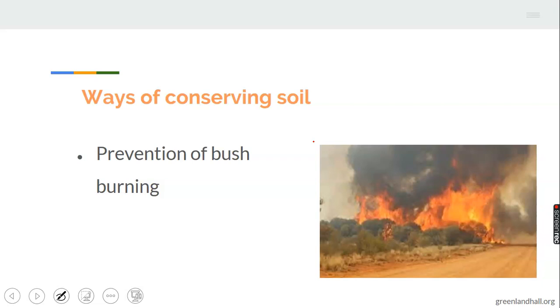1. Prevention of bush burning. Very important for you to note that bush burning will definitely expose the soil to erosion, and as well destroy the microorganisms that help to bind the soil particles together. So when bush burning is prevented, a farmer is trying to conserve the soil.